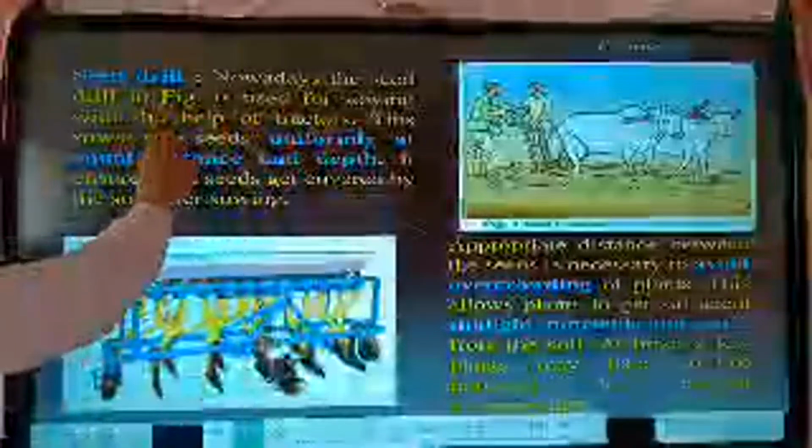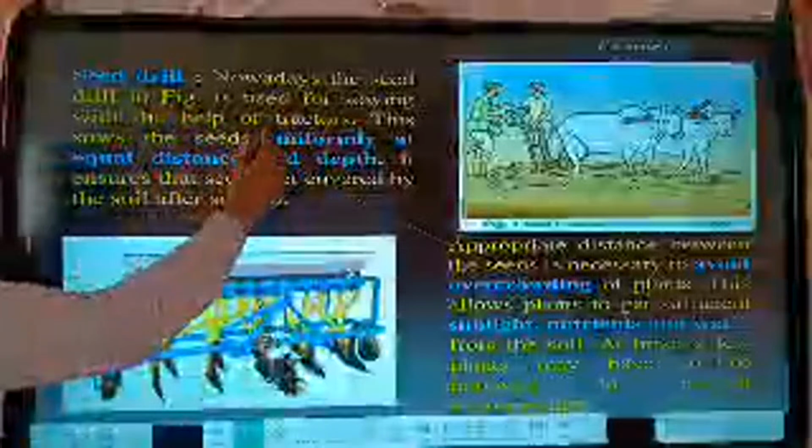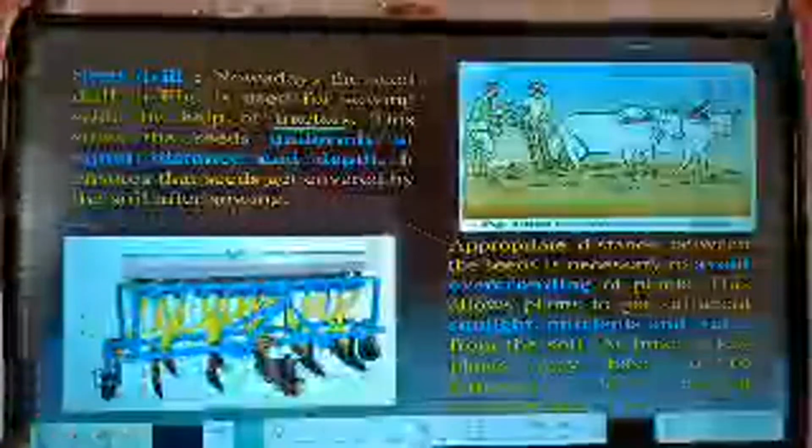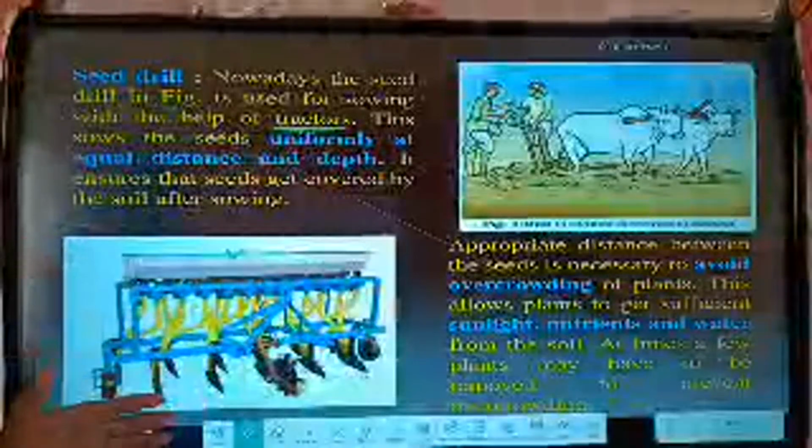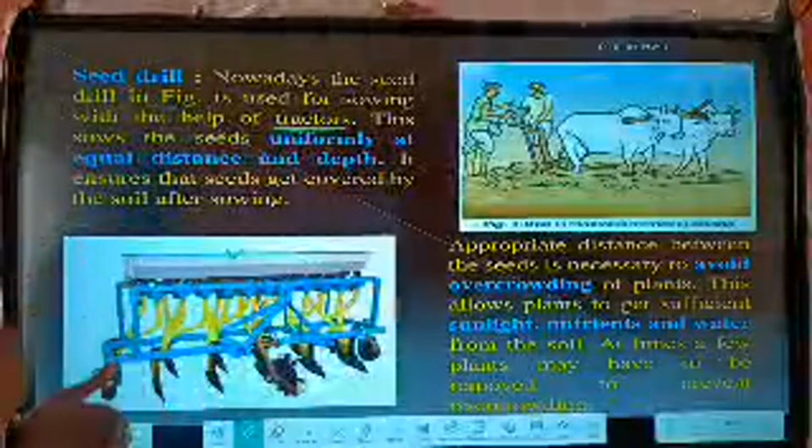Seed drill. Nowadays the seed drill in the figure is used for sowing with the help of a tractor. In old times we used bullocks. This is made of wood, and we take a funnel-shaped instrument. Here we put seeds, and these seeds go down one by one, for example, as we put them here, at a proper distance. But this is a time-consuming process. In modern days we use new techniques that save time and grow the plant at a proper distance.